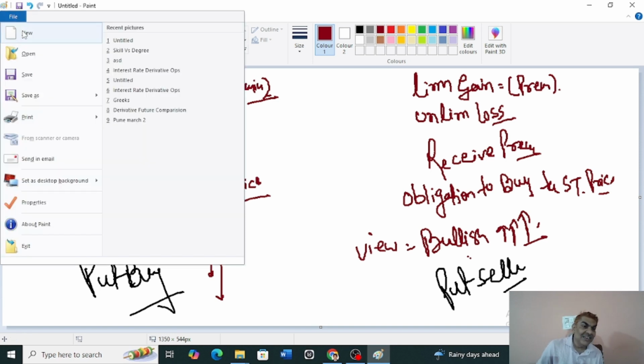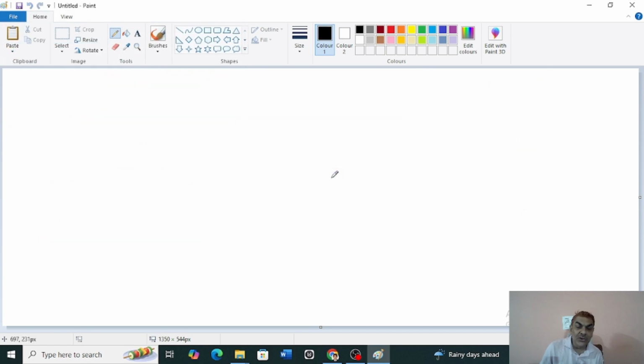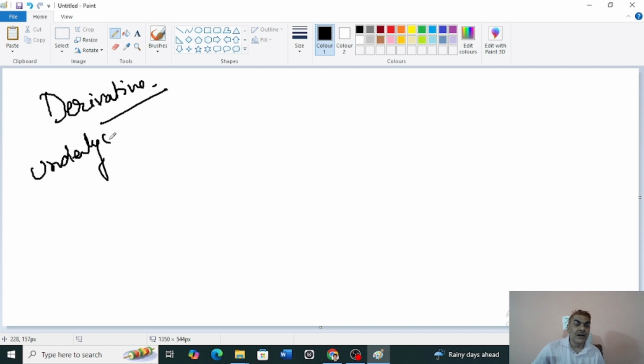So here in the last slide, I am going to write a few words which I shall be explaining in the next slide. Just to give a sense of all these words, and what jargons of the derivative market we have so far understood: one word is derivative itself. This itself is a jargon. Then we saw the underlying assets. That's a very, very powerful concept, and you must work on it. And then you saw the word value.